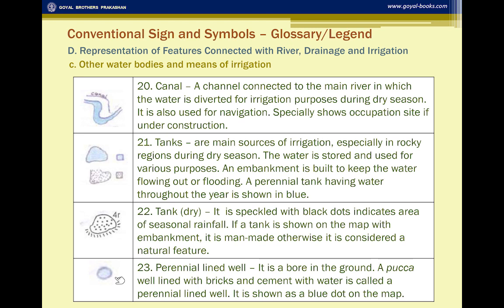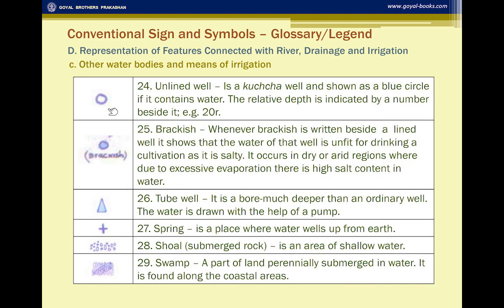Then you have these perennial lined wells in blue. It shows that it is a bore in the ground, a pakka well lined with bricks and cement, which has water throughout the year. Perennial means the water throughout the year. Then you have unlined well, which is a dry well. And sometimes you see in the survey sheet, a well is given besides which brackish is given.